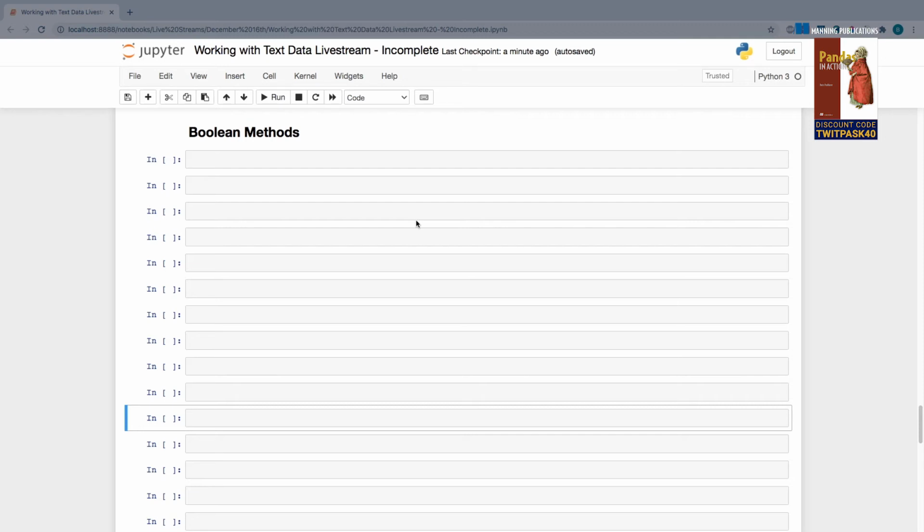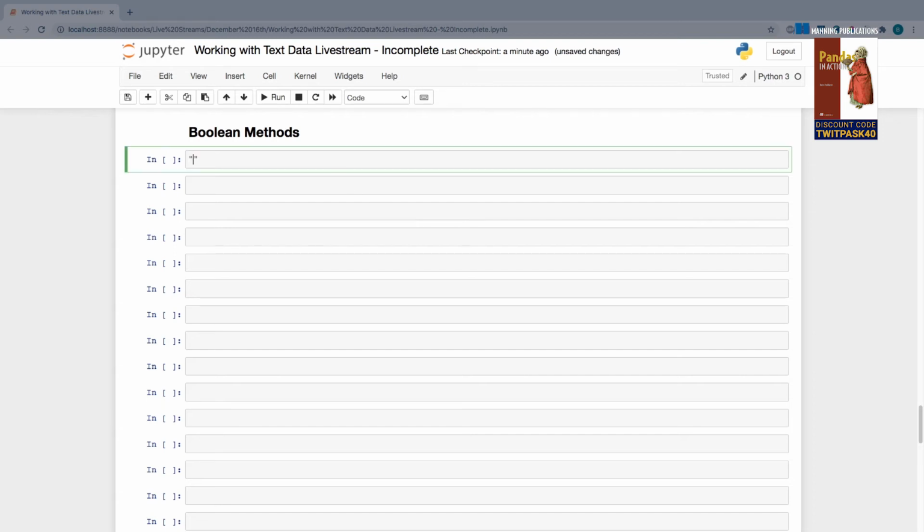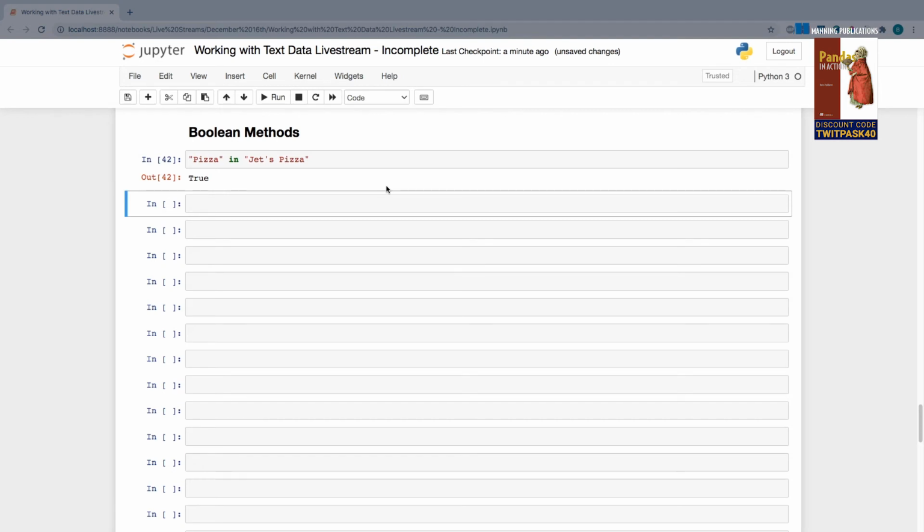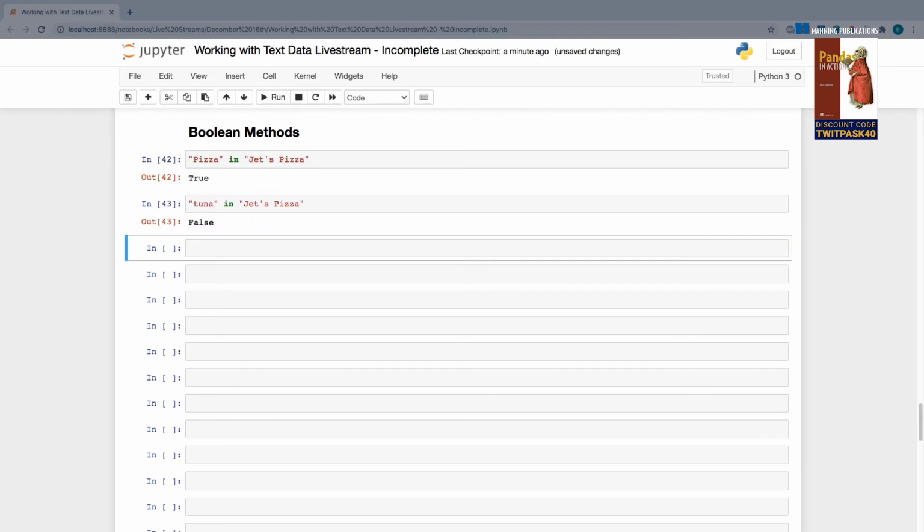So for example, if I were to use something like Python's built-in operator that checks for the inclusion of a substring in another string, say I want to see if the word pizza is found in a string like Jet's Pizza, the answer is true. Right? It's not a number, it's not a string, it's a statement of fact. It's either true or false that pizza is in Jet's Pizza. And if I search, for example, is the string tuna found in Jet's Pizza, that of course is going to give us false. And that's all a Boolean is, either true or false, yes or no.